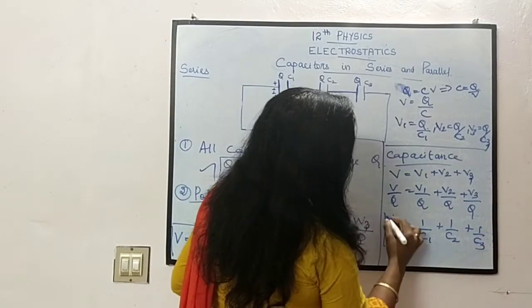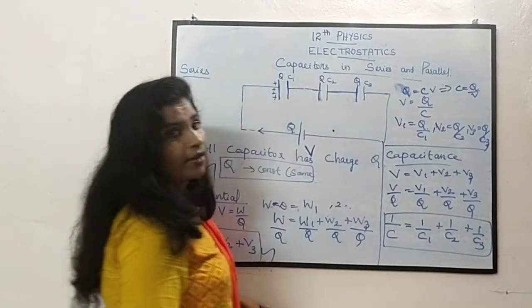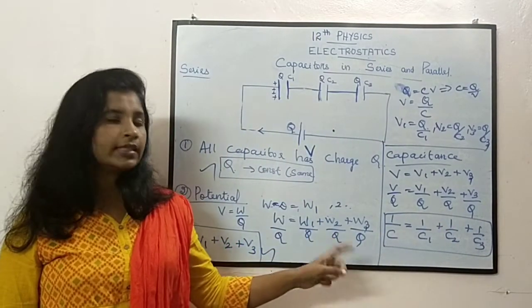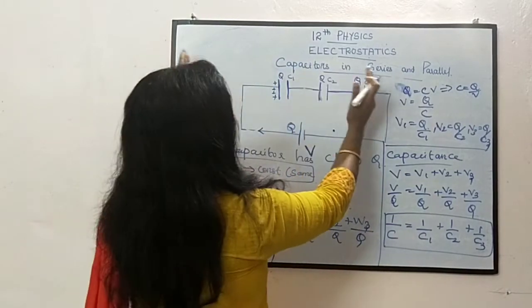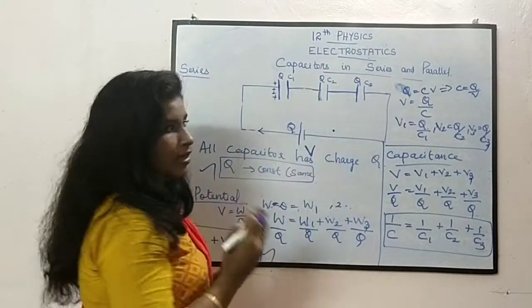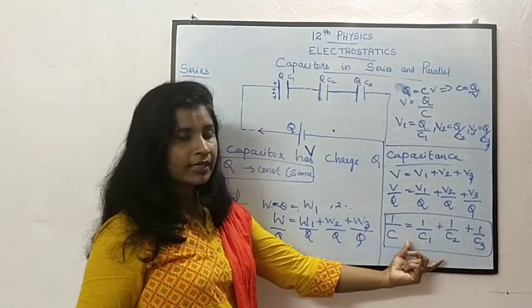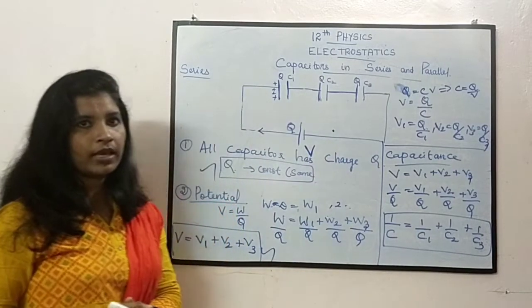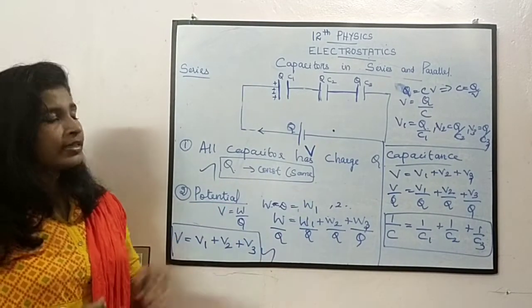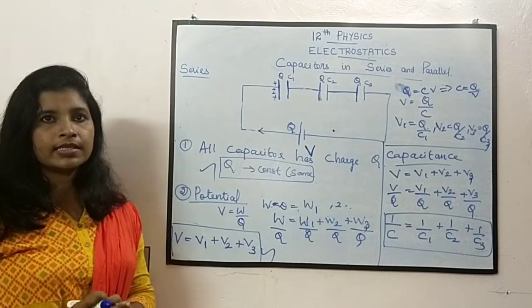So this is called the effective or resultant capacitance. இந்த மூணு capacitance-ஐயும் சேர்த்து ஒரே capacitance ஆக்கணும்னா, it is equal to 1 by C1 plus 1 by C2 plus 1 by C3.